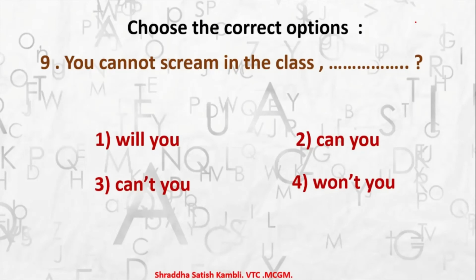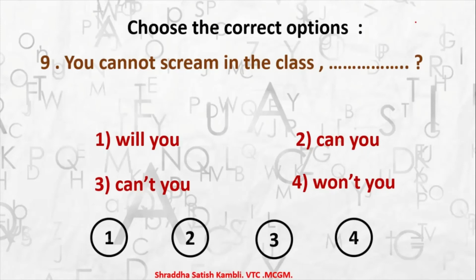Or won't you? What do you think should be the correct answer here? It will be can you? Can you scream in class? Of course not. You can't scream in class. So it is a kind of warning given to someone, or it is just reconfirming that no one is allowed to scream in class.